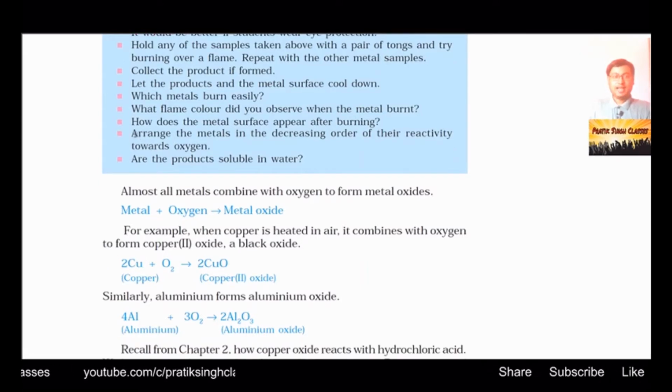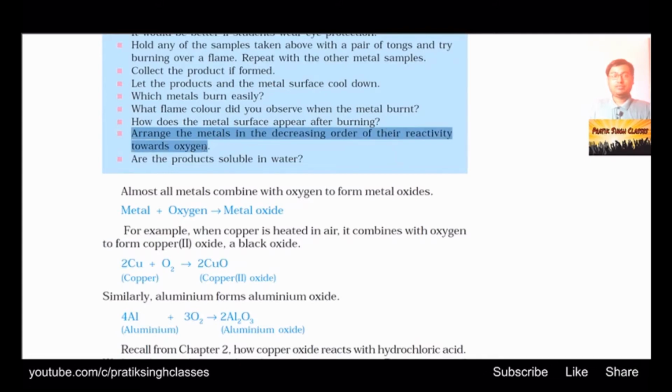Arrange the metals in decreasing order of their activity towards oxygen, meaning the one which has caught fire very easily, keep it first. And the others which have caught fire, step by step you have to keep them in decreasing order, and by that you can find out which metal is highly reactive, which metal is mildly reactive, and other things also.